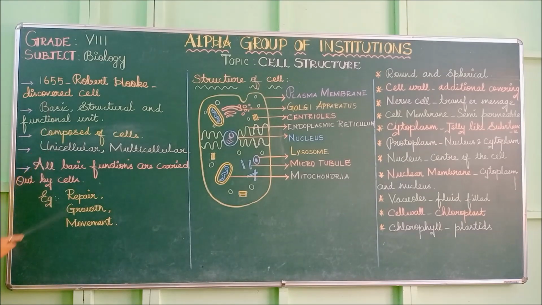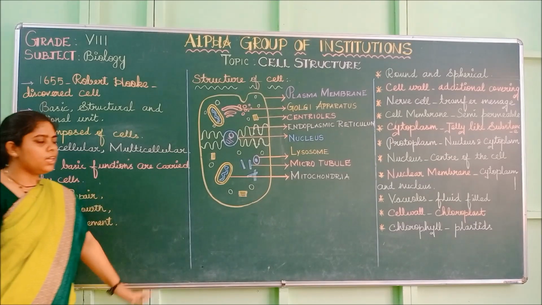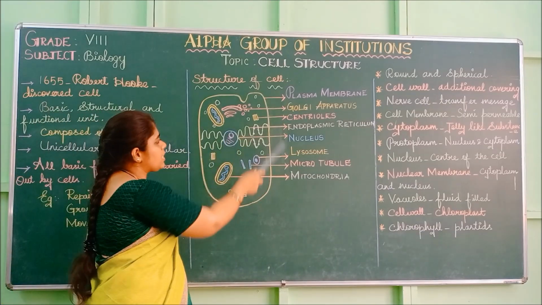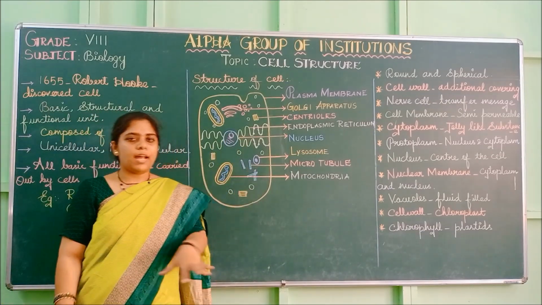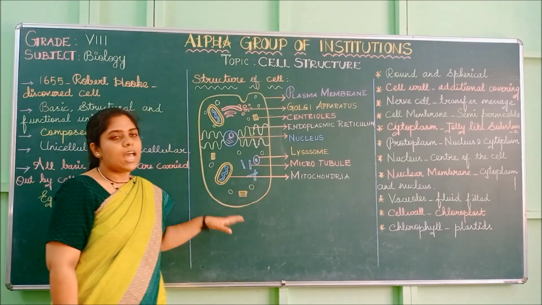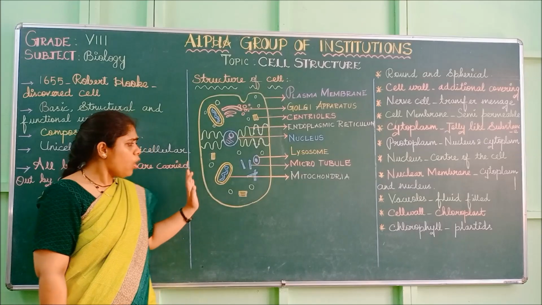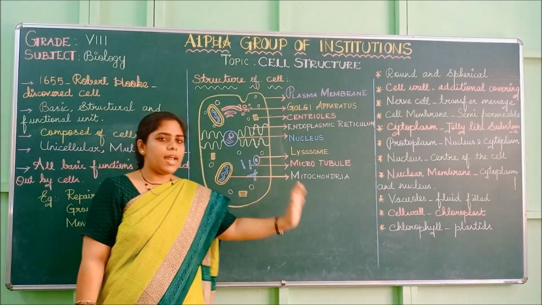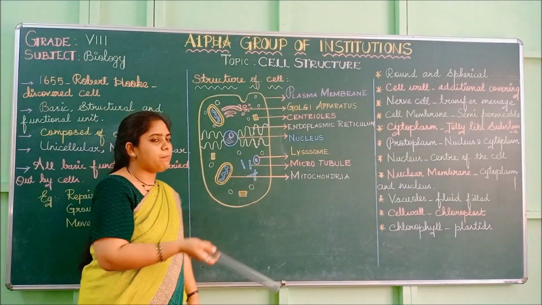So these are some of the basic characteristics of the cell: who discovered it, what the names of the cells are, where all the cells will be present, and their basic functions. So next we are moving on to the structure of the cell. This is the structure of the animal cell. Plant cell is also an example of cell structure, but I have taken the animal cell for you. What is the difference between the animal cell and the plant cell?